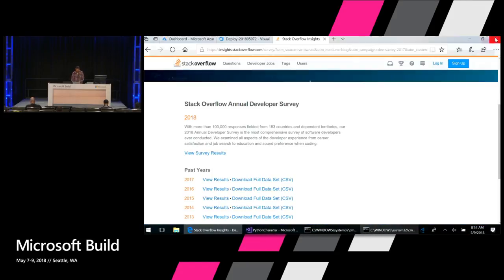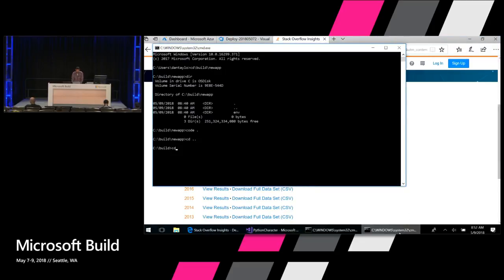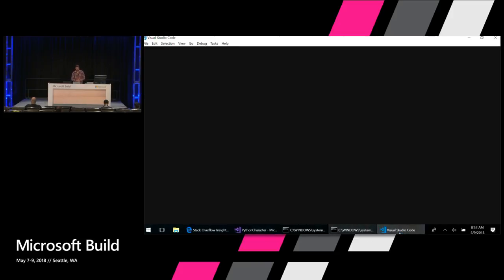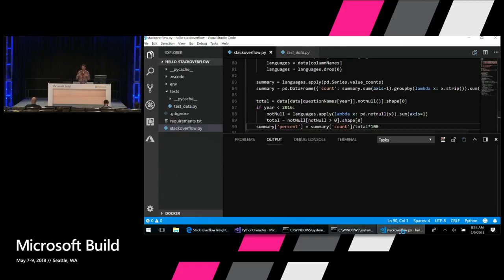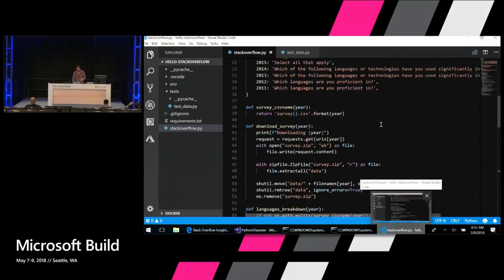So I'm going to switch to a more fully featured version of this code where I'm going to go to the Hello Stack Overflow folder here. Again, type code dot, press enter. It'll open up the code here. And I've taken that code that I've just written, and I've expanded it out to work with multiple years.